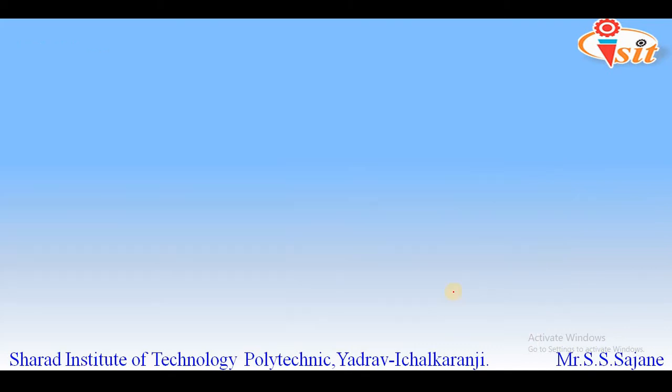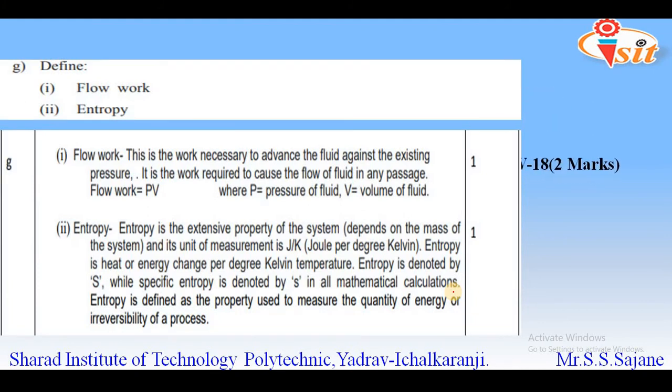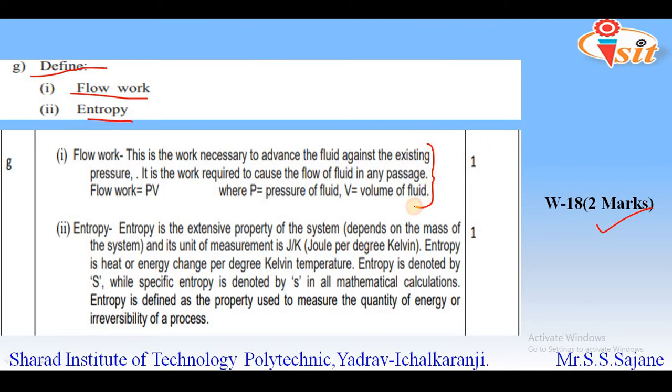The next questions are from the winter 18 paper. The first question from winter 18 is a definition, that is, for flow work and entropy. This question is asked for 2 marks. You have already seen the concept of flow work, so the same will be repeated. Since the question is asked for only 1 mark, it is only necessary that you write the definition of flow work, and you can additionally write the formula for the same. This will carry 1 mark, and then for the definition of entropy, 1 mark will be allotted.